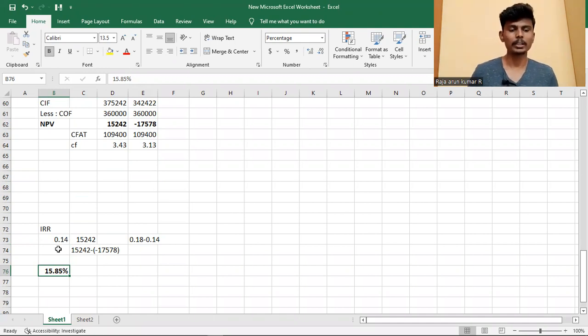Okay, I completed the three topics. What are the three topics? NPV, net present value, profitability index, and internal rate of return. Internal rate of return means finding the point of zero, where NPV equals zero. That point we find in the internal rate of return. At 15.85%, NPV equals zero.